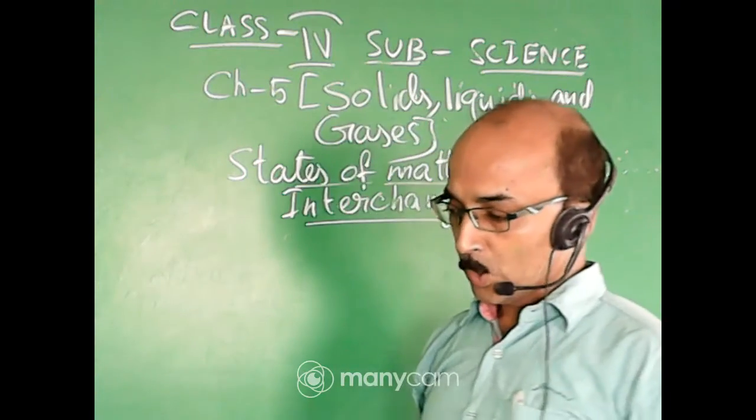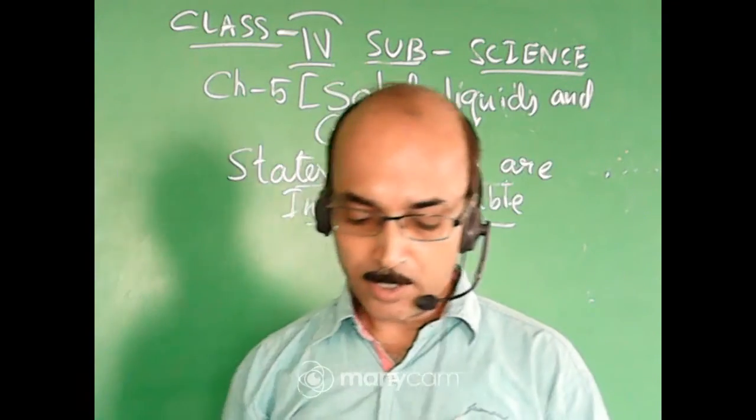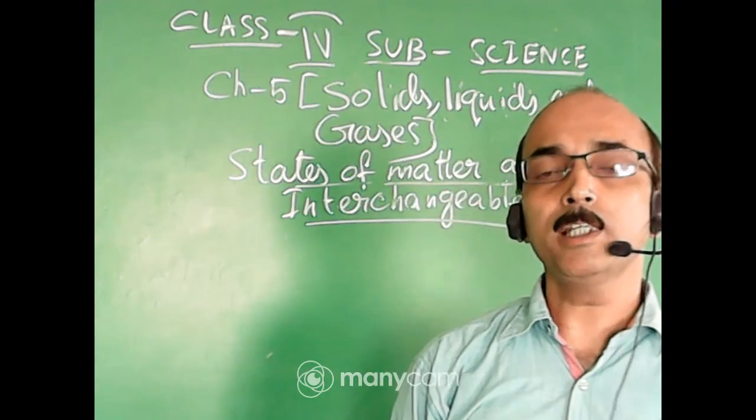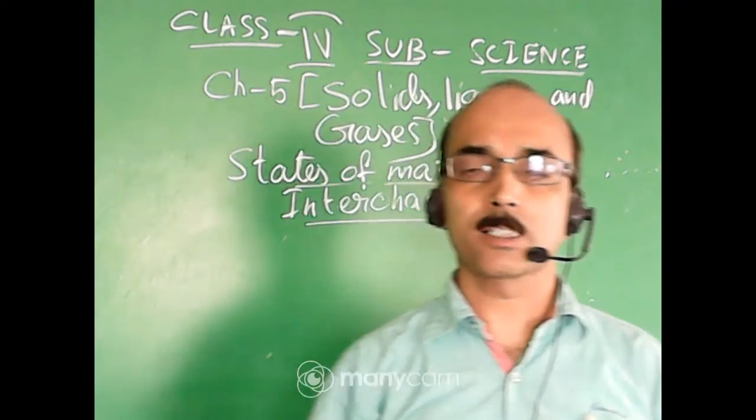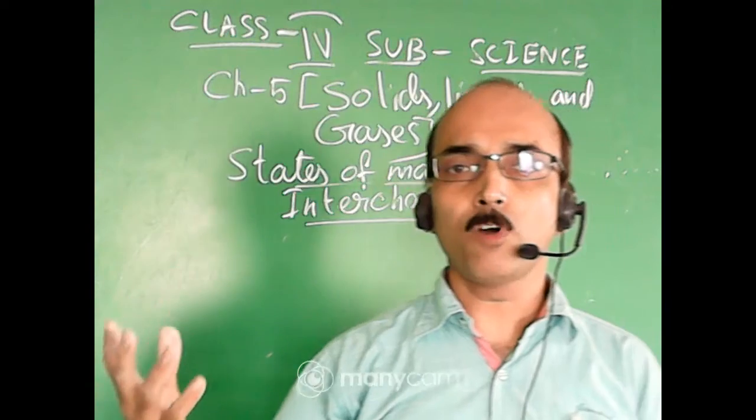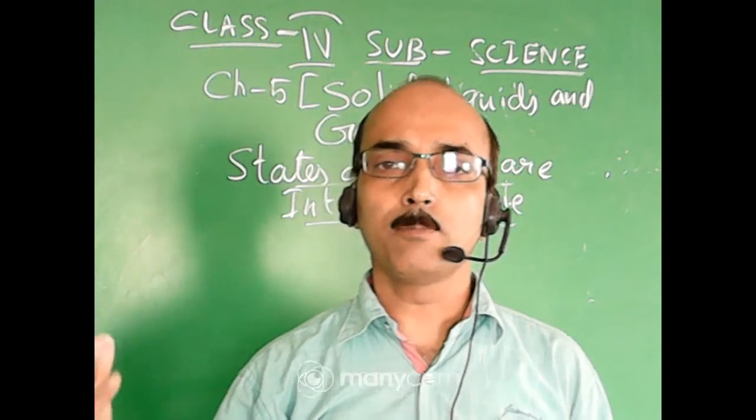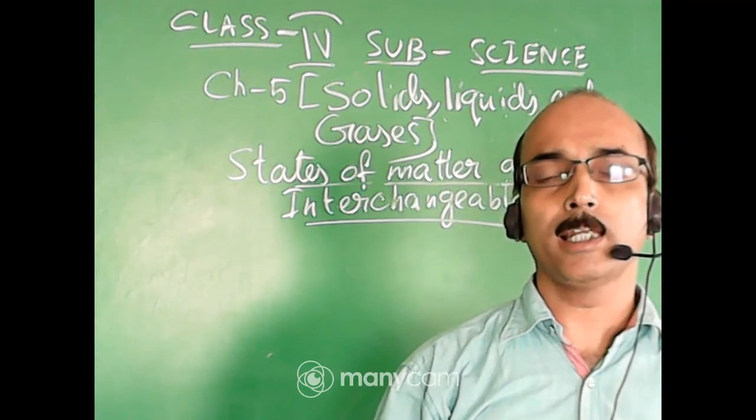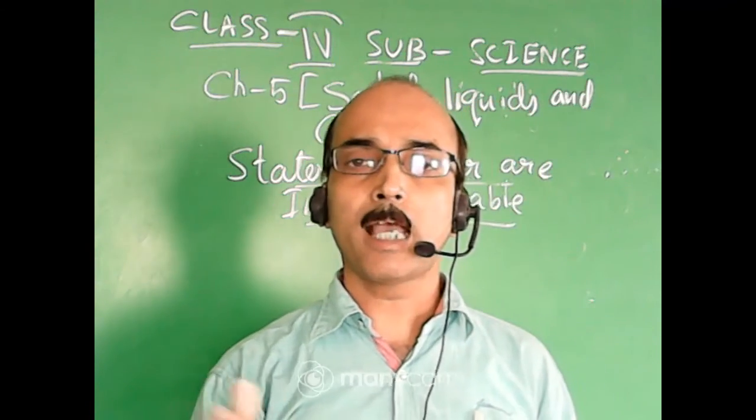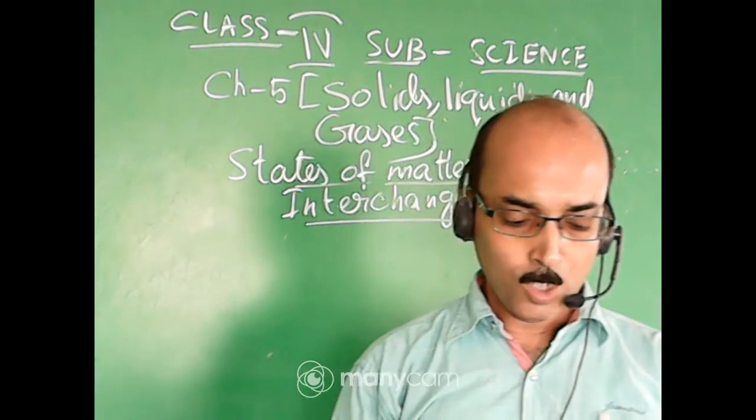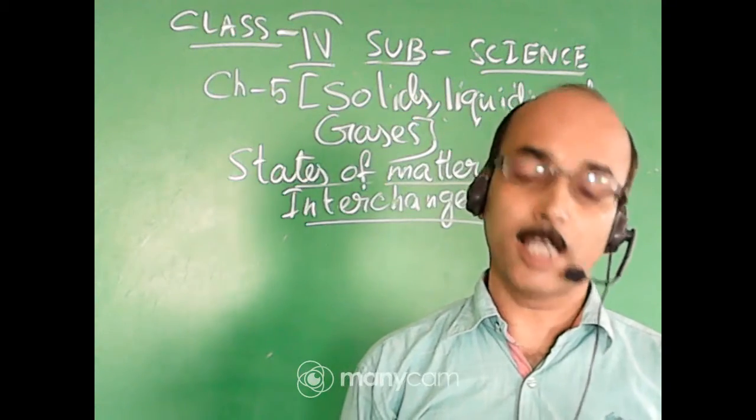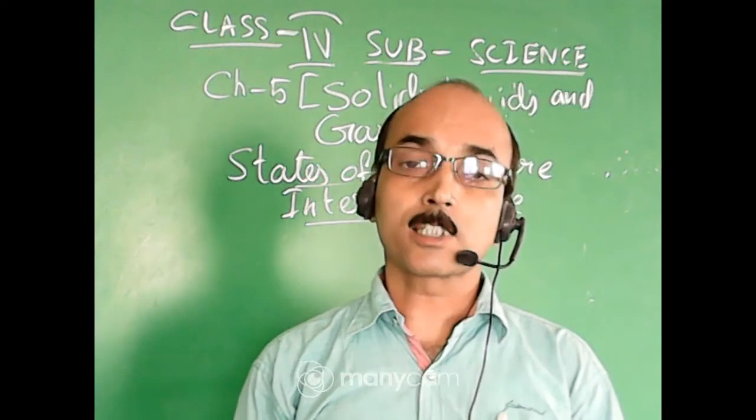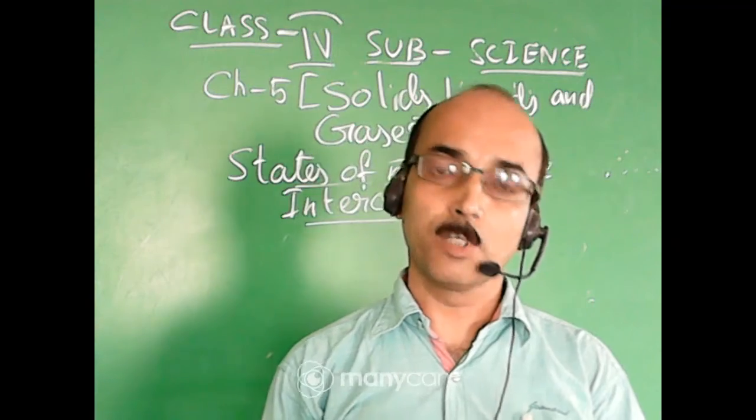Okay, so what does it mean? Interchangeable means it can be changed from one form to another form and vice versa. Means the second form or the last third form can be changed back into the second form, and again the second form can be changed back to the original form. So matter can change from one state to another state. For example, the states of water are interchangeable.